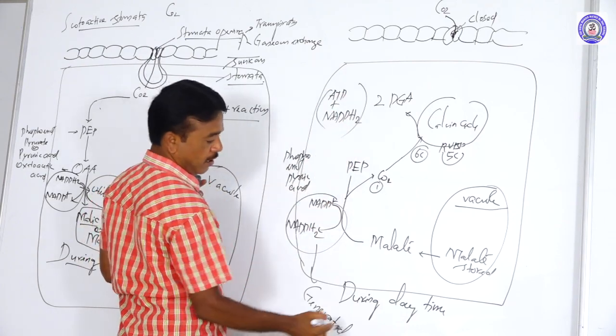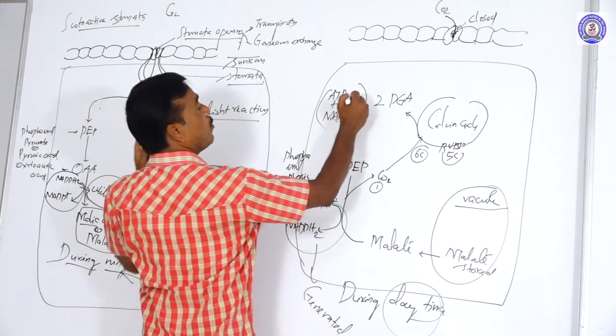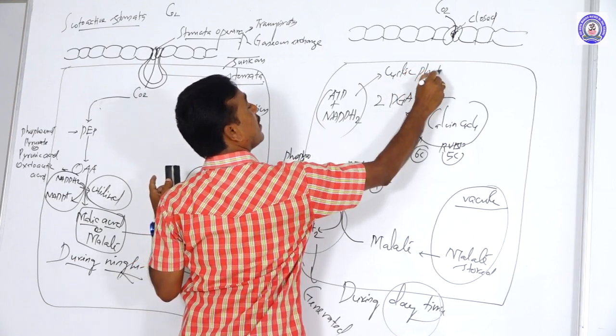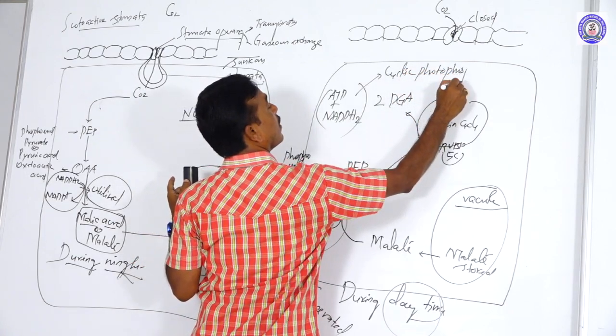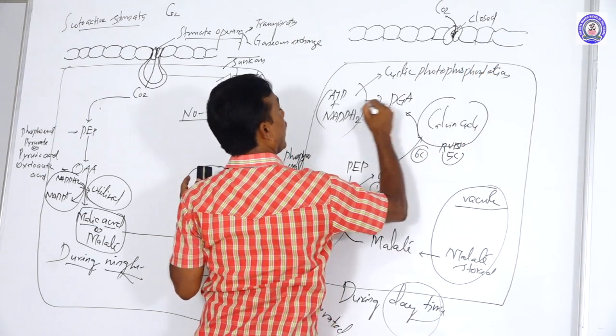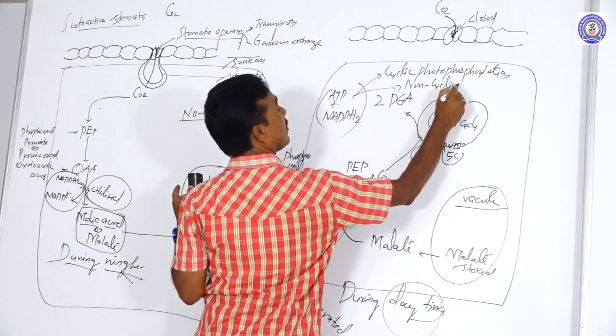So that's why during daytime the Calvin cycle carries out both cyclic photophosphorylation as well as non-cyclic photophosphorylation.